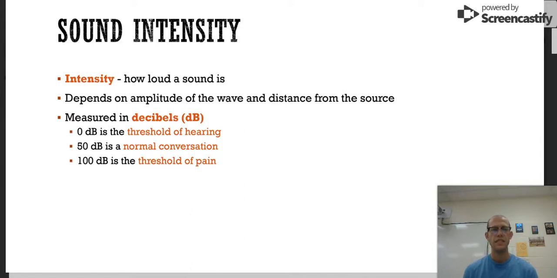Sound intensity. Intensity is how loud a sound is. It depends on the amplitude of the wave and the distance from the source. So if you're looking at a sound wave, the bigger the wave in amplitude, the more intense it is, the louder it is. It's measured in something called a decibel. So 0 decibels is the threshold of hearing when you can start hearing. 50 decibels is a normal conversation, and 100 decibels is when you start to feel pain. So that kind of gives you an idea of the decibel scale and how loud something is.